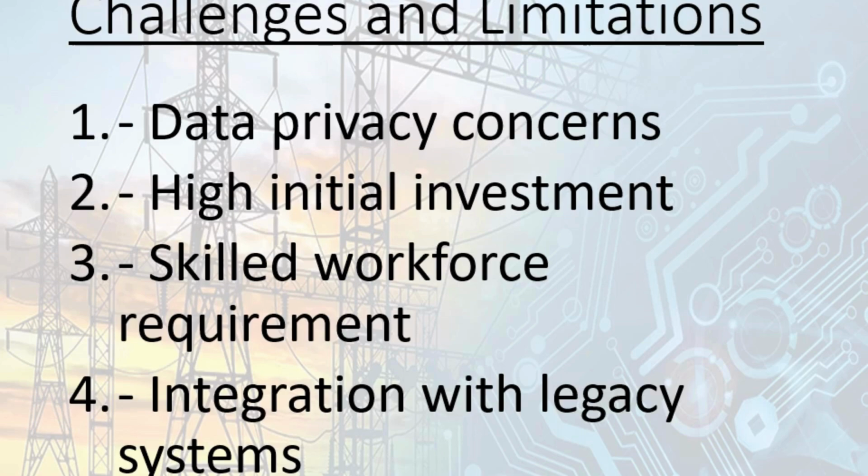So what are the challenges of AI and ML in the electricity distribution sector? The first and biggest challenge would be data privacy concerns, because as the data of the consumption patterns of consumers becomes available, the privacy issue kicks in. Then high initial investment would be required in order to install sensors, smart meters, other equipment, and software. A skilled workforce would be required. Then integration with legacy systems. Legacy systems are outdated or conventional systems which do not use AI and ML. We have to integrate that outdated or non-smart infrastructure with the help of AI and ML. That is one of the biggest challenges.